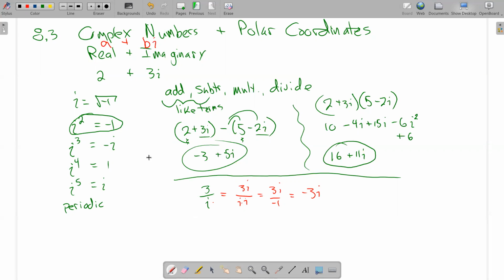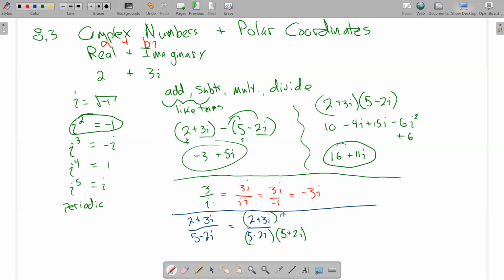Sometimes division is more complicated than that. So if somebody said, what if you take 2 plus 3i, let's make a better 3, and you try to divide by 5 minus 2i. It's not as simple as the problem above. So here I have to multiply by what's called its conjugate. And the conjugate of 5 minus 2i would be 5 plus 2i. And we'll see why that helps in a sec.